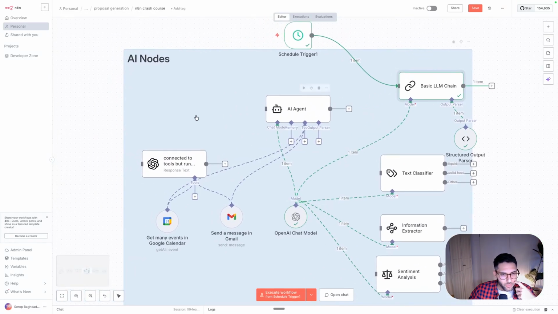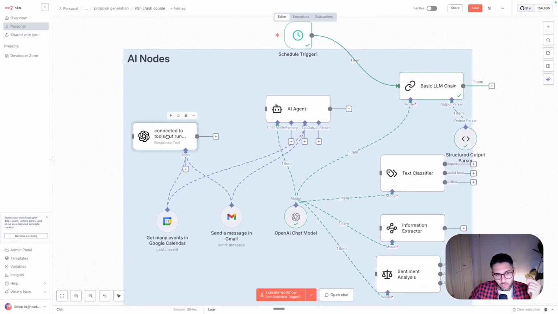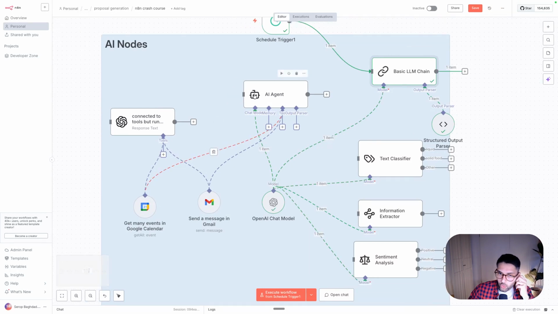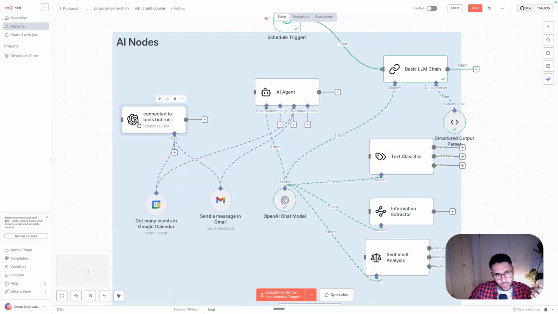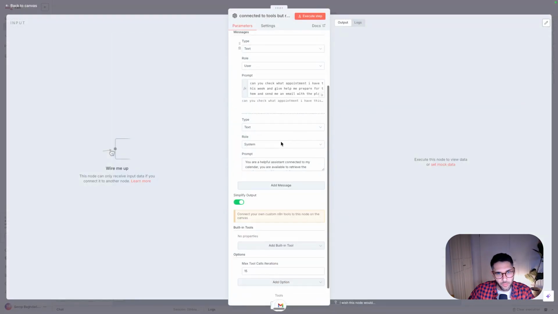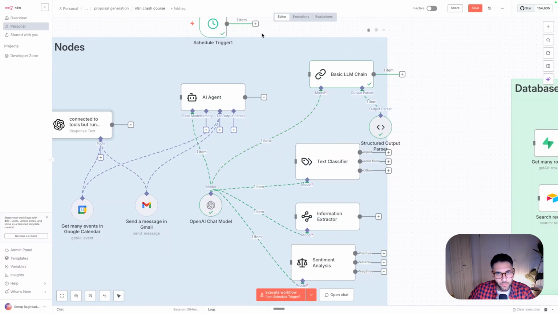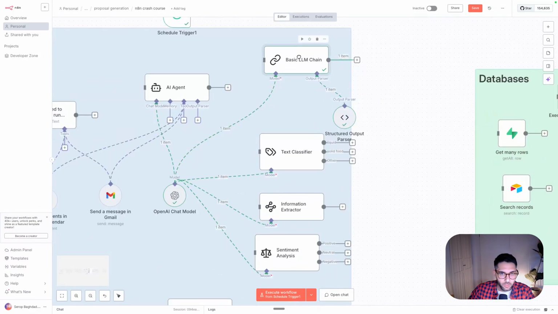You can technically do the same thing by calling the LLM directly from the provider. Here you have the simplicity to swap any LLM that you need. So here you can have a model, so you can connect it with Gemini, you can connect it with Cursor, you can connect it with whatever model provider that you want. You can just add them there. Or you can call the actual provider directly, which you can see here. So you can see OpenAI, you can call it directly using this one, message a model, and then basically do the same thing.